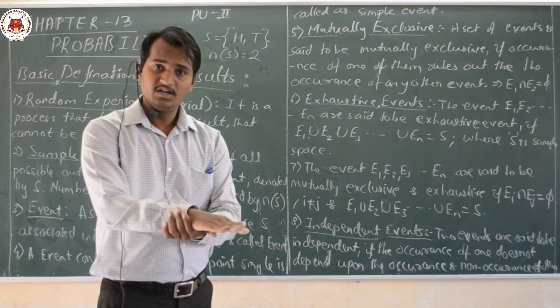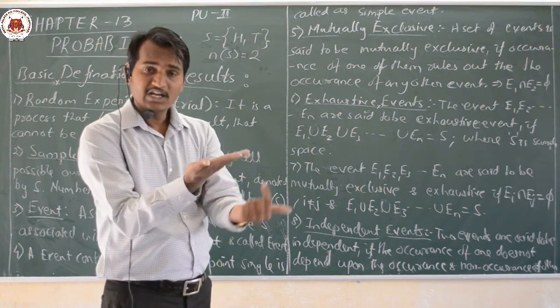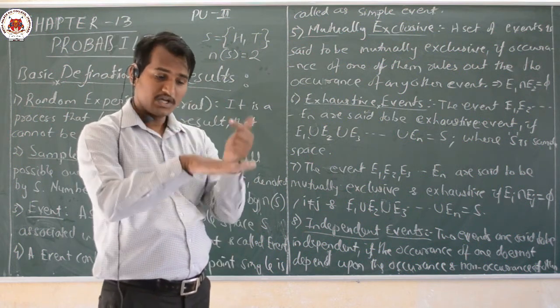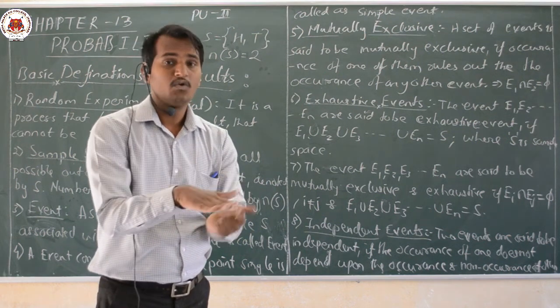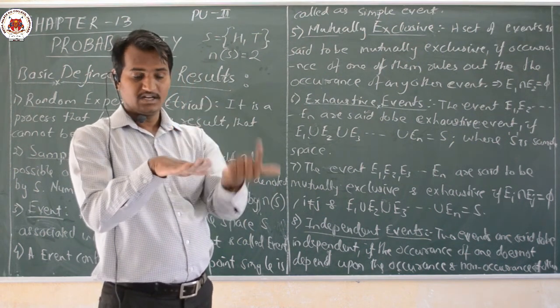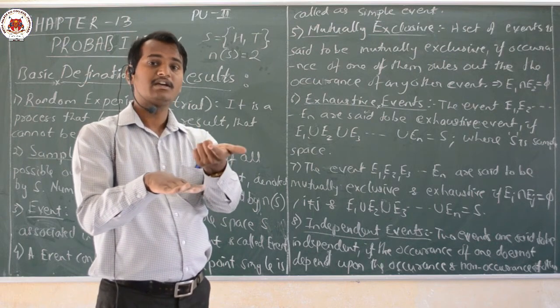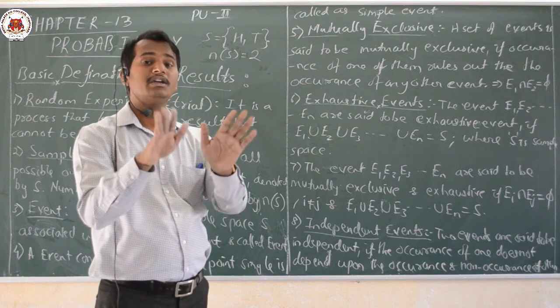I may get either head or tail. That means if I get the tail, I cannot get the head, or if I get the head, I cannot get the tail. Only one possibility is there, isn't it? If I take head as E1 and tail as E2, then E1 intersection E2, what is it? The value will be the null set, the intersection value will be 0.